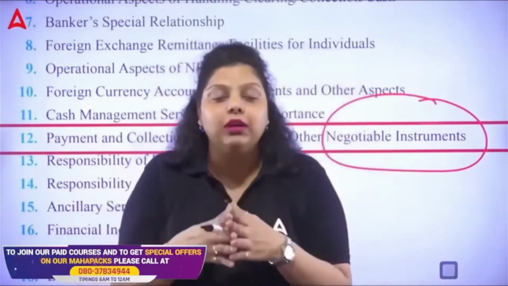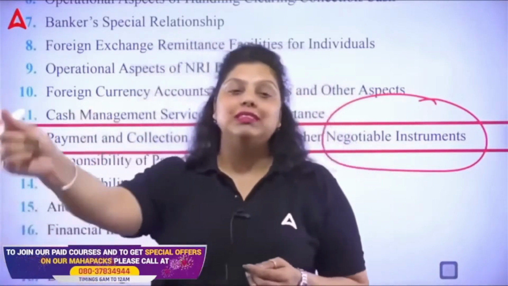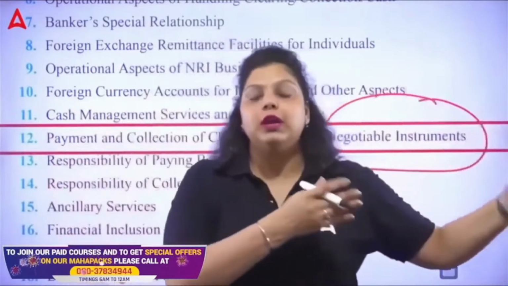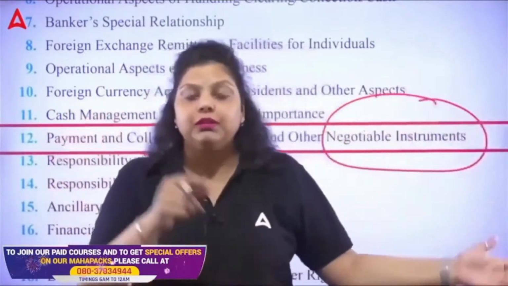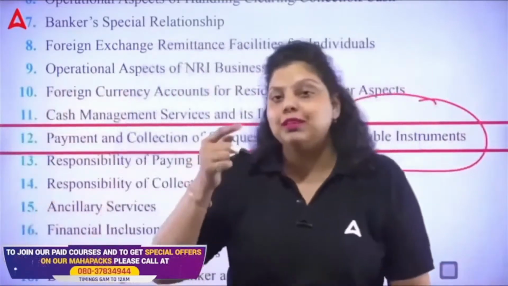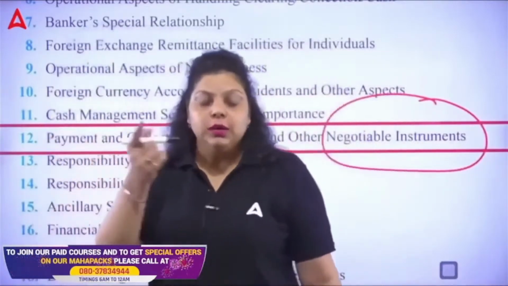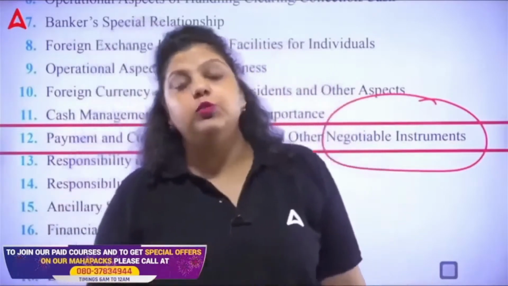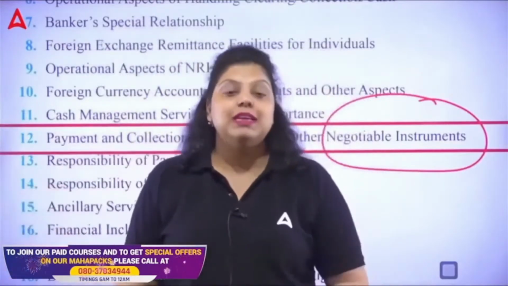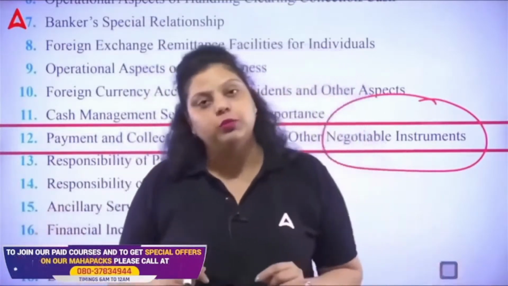These promissory notes, bills of exchange and checks are negotiable instruments which you use to make a payment to a certain person. You are simply promising that payment will be done on a certain date. Let's say I have issued a promissory note in your name, promising to pay you on 30th of August, but you want money on 25th of August. You can take that promissory note to the bank and get a discount from the bank. That's what the negotiable instrument is for.